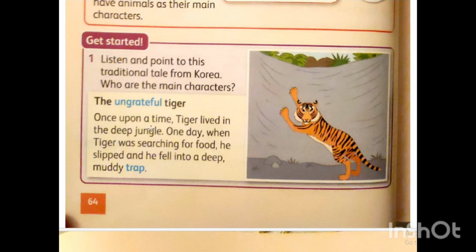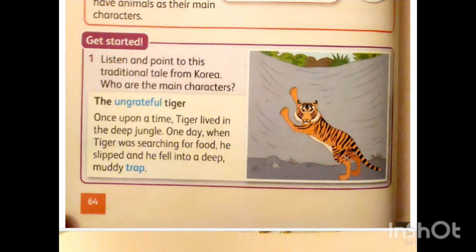Once upon a time. When you start a story, you say this. Once upon a time, at the beginning of our story, a tiger lived in the deep jungle. Do you know jungle? Jungle means forest. One day, when the tiger was searching, what's the meaning of searching? Looking for something to eat. So when he was searching for food, he slipped and he fell into a deep muddy trap.